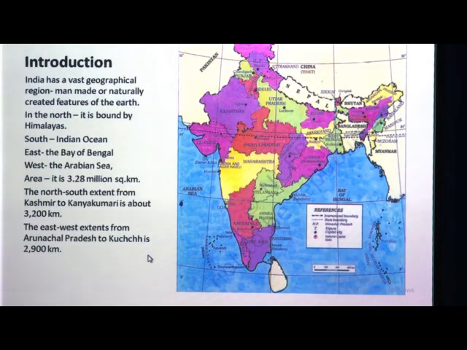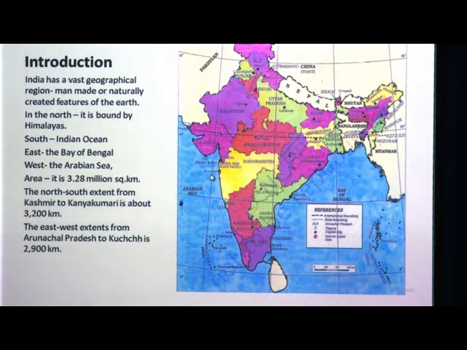So, first I introduced India as a vast geographical region. We have seen the introduction, and now I am just recapitulating in short whatever we have learned. India is a vast geographical region. In the north it is bounded by the Himalayas, in the south by the Indian Ocean, in the east by the Bay of Bengal and in the west by the Arabian Sea.